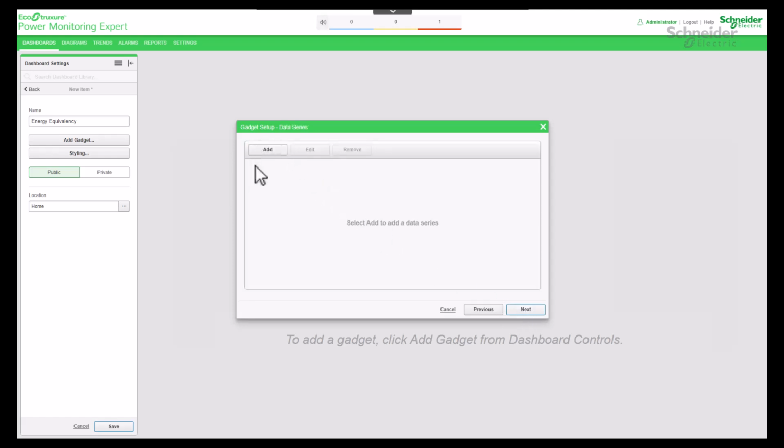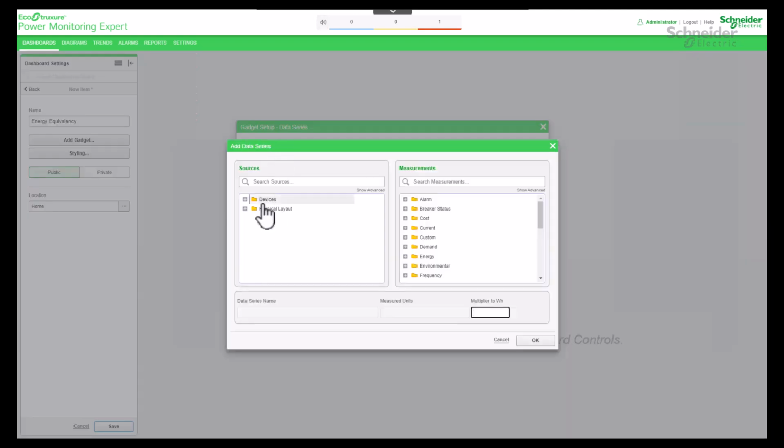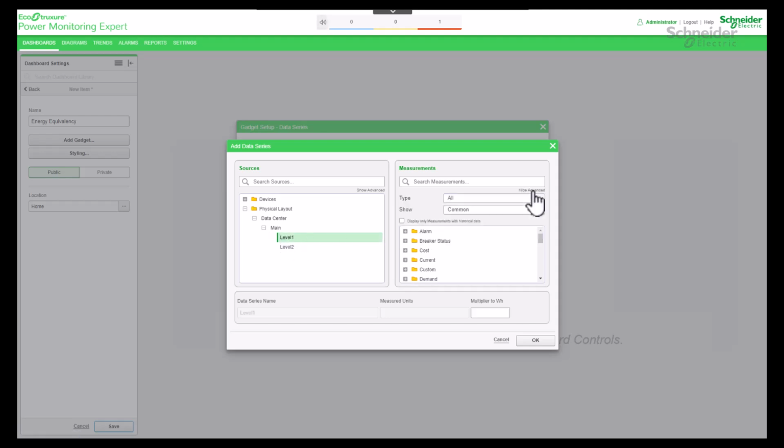Adding the data series. Energy equivalency is the type of gadget where you can choose one source or more sources with energy measurement pair. This gadget supports hierarchies. There are dedicated videos to learn about hierarchy. You can choose individual device or groups of hierarchies. In this case, I take the area from the hierarchy. Always make sure to check the Show Advanced checkbox, so that only the measurements with historical data are displayed.